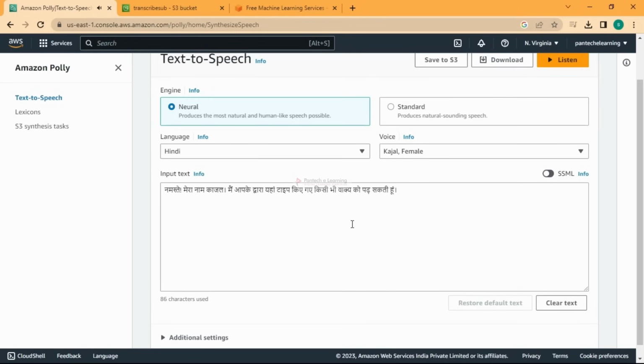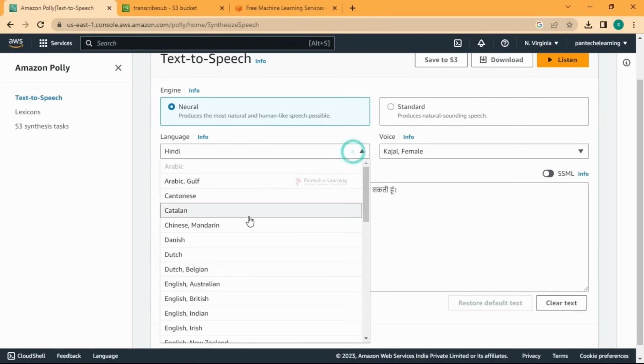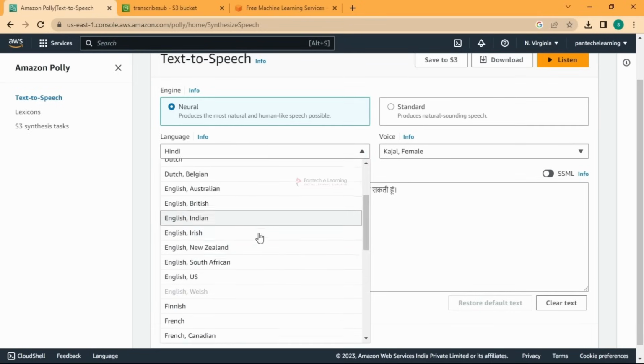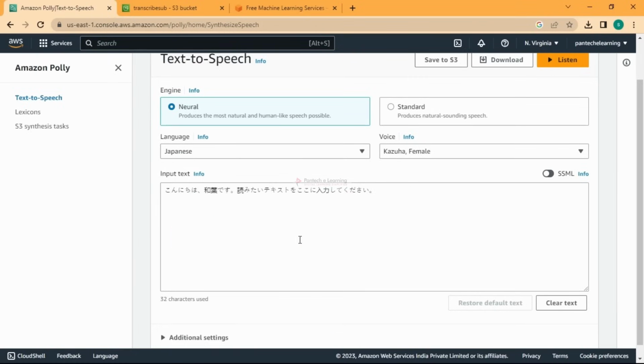Right, so it seems like lifelike speech, right? And you have other languages too, so if you want you can use it. For example, you have Japanese too, and let us listen to it. For example, yeah, we'll go with this and listen.